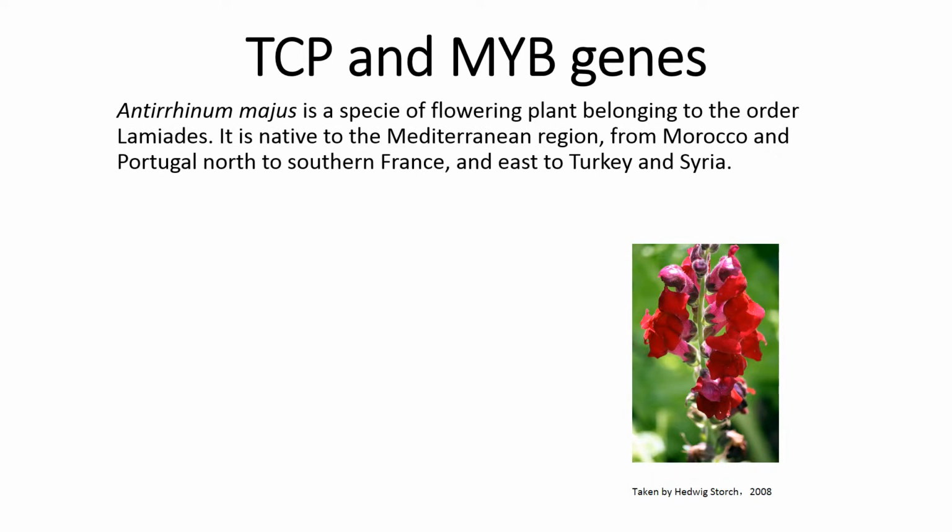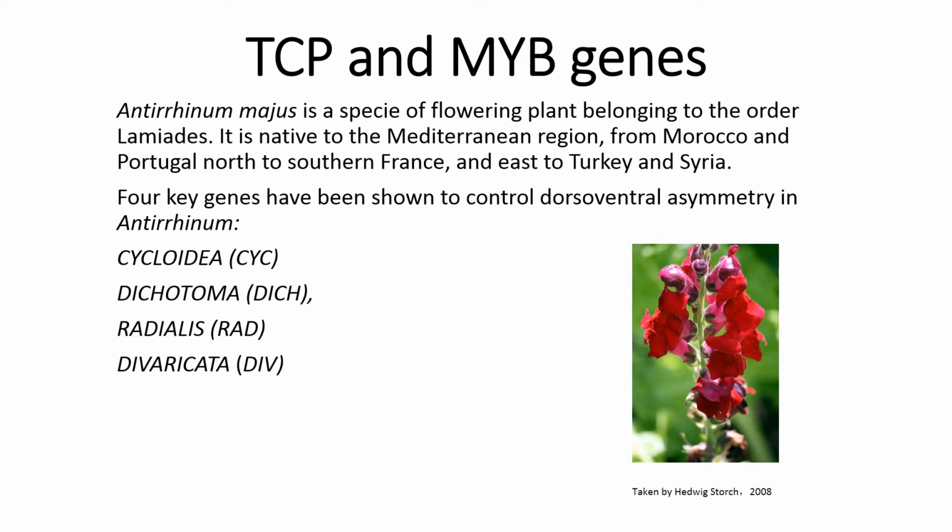My research is to study the expression of RADIALIS (RAD) in Solanaceae. According to former research, RAD encodes a single MYB transcription factor implying control of flower symmetry in Antirrhinum majus. Its common name is snapdragon. Antirrhinum majus is a species of flowering plant belonging to the order Lamiales. Lamiales has a close relationship with the order Solanales.